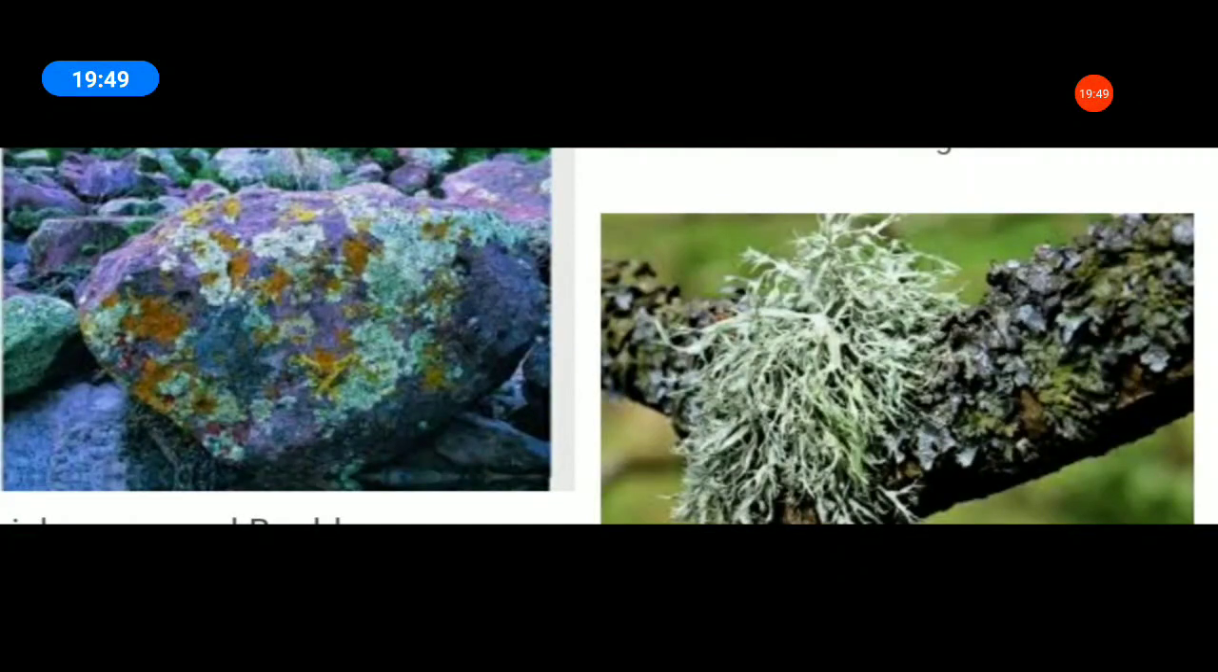What is a symbiotic relationship? Some organisms live together and share shelter and nutrients. This is called a symbiotic relationship. For example, fungi and algae live together. Which organisms? Lichens. Are you clear? All of you see your book. Listen carefully, students.